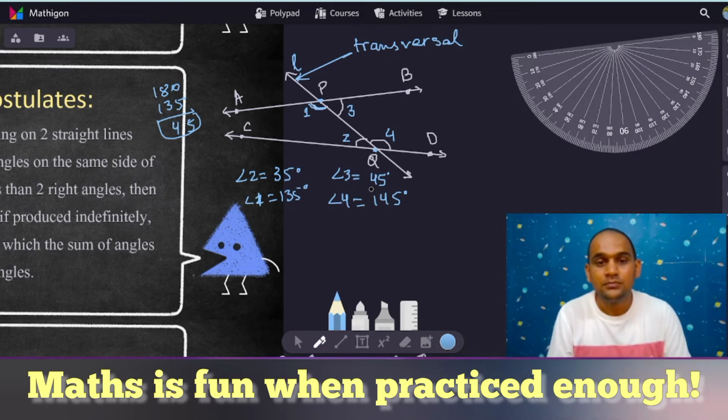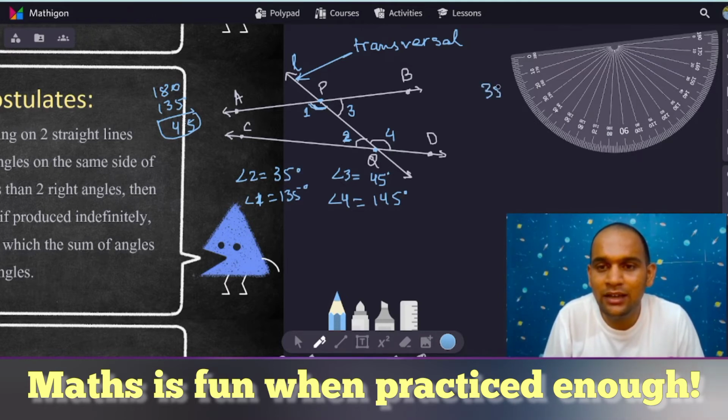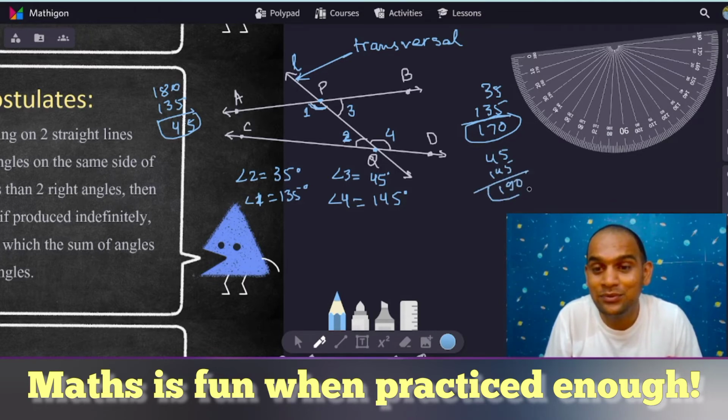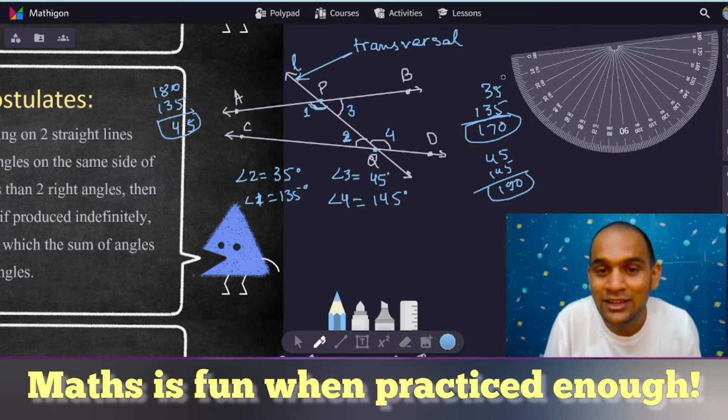Now, angle 1 and 2 are on the same side of the transversal, right? So add angle 1 and 2. That is 35 plus 135, which gives you 170. Now, try to add angle 3 and 4, 45 and 145. That gives you 190.